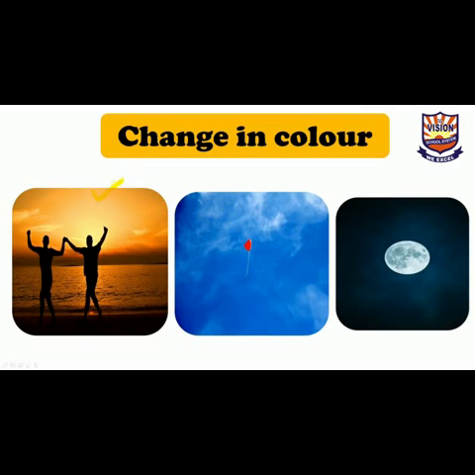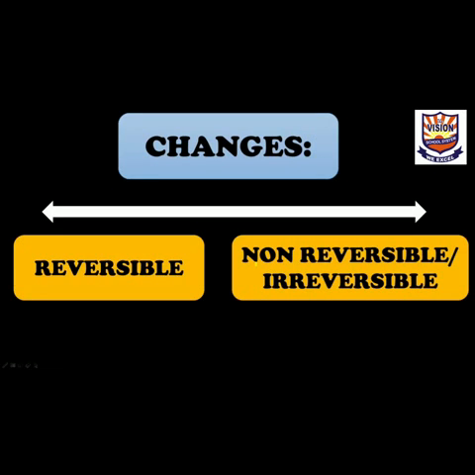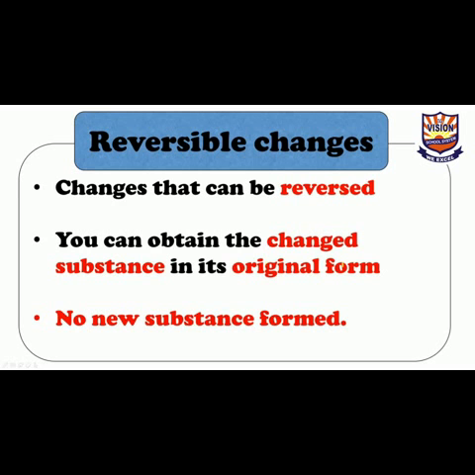At the time of sunset and sunrise, the color of the sky changes. It becomes yellowish in evening, bluish in morning, and it appears dark at night. These all are the changes in nature. So these were the examples which we observe in our daily life.